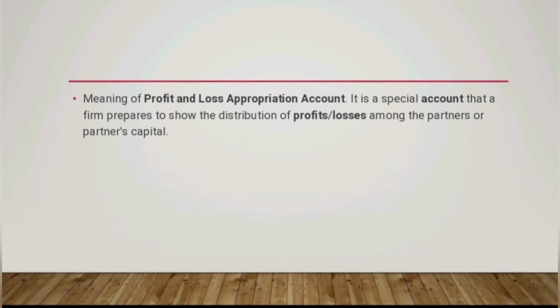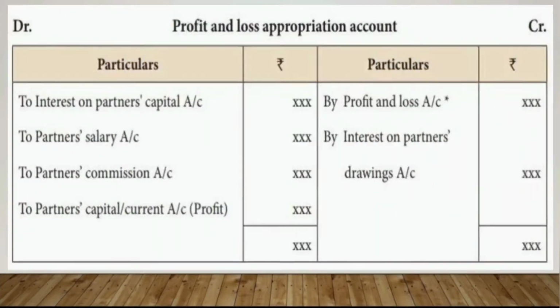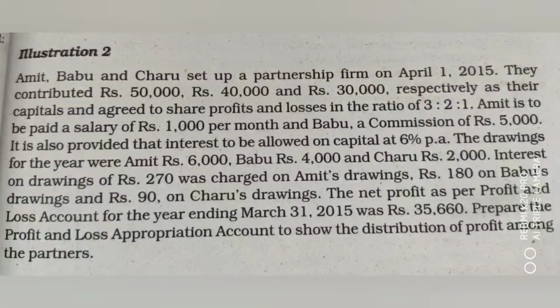So, let's check out the format of profit and loss appropriation account. As you can see, all the expenses of a firm will be debited, like interest on partner's capital, partner's salary, partner commission. So it is debited, and the net profit will be credited, and along with that interest on partner's drawing is credited. So interest on partner's drawing is income for the company, and salary, commission, these are expenses for the company. So based on that, we will calculate the profit which will be transferred to partner capital account.